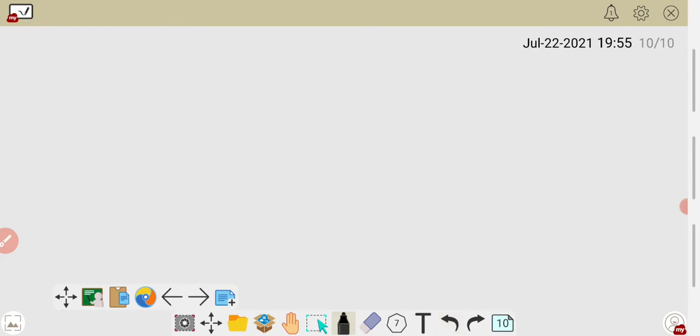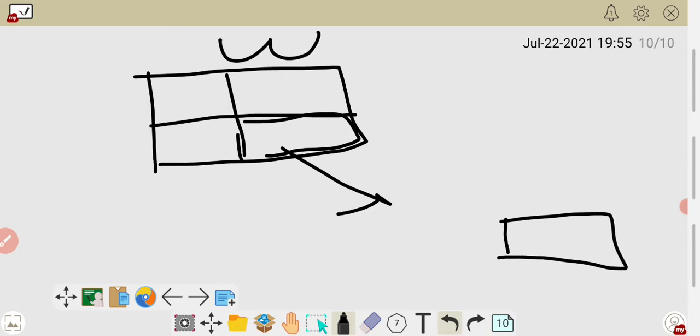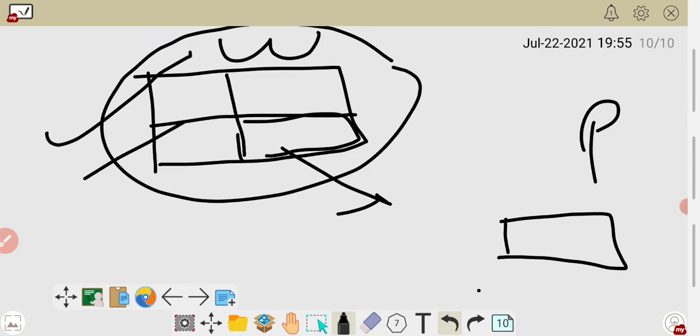Simple things I am telling you here. One more example. Suppose you have 4 boxes here. So if I take one box outside, it becomes like that. Now this is the whole and this is the part. Now just compare. Whole is always greater than its part.